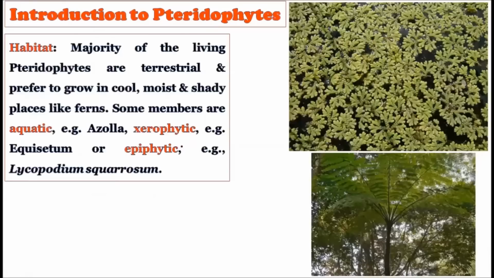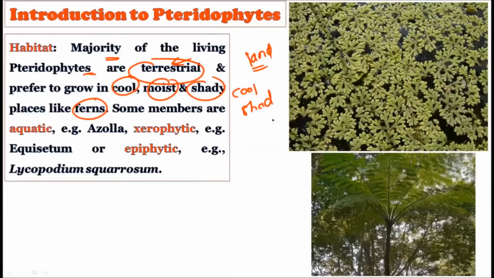Now consider the habitat. The majority of the living pteridophytes are terrestrial. Observe this word, majority of them are terrestrial, that is, they are living on the land, and generally they prefer to grow in cool, moist, and shady places like ferns, right? So cool, moist, and shady places are required for their growth and development. This shows that they evolved from plants like bryophytes, because as you know, bryophytes like to grow in moist, shady places, right?